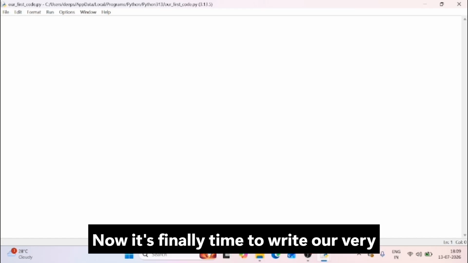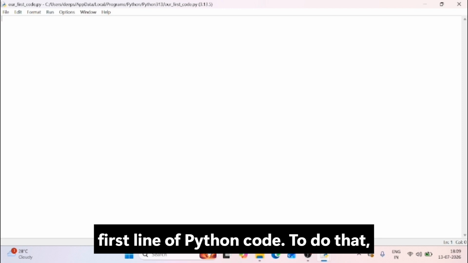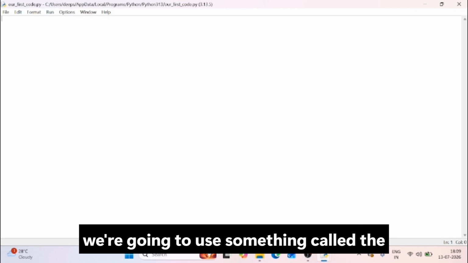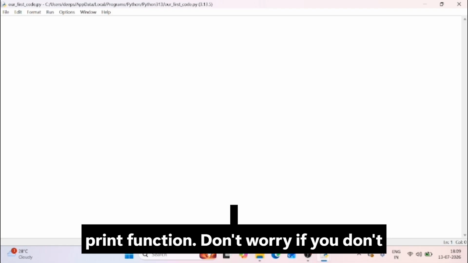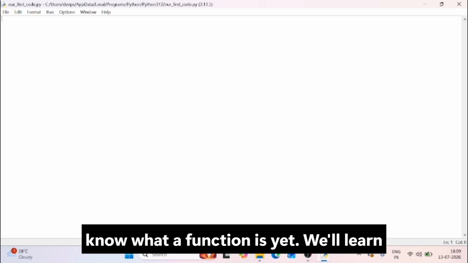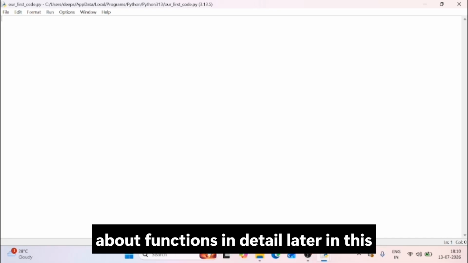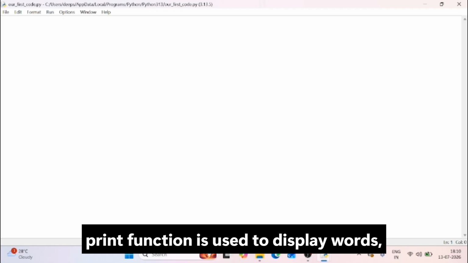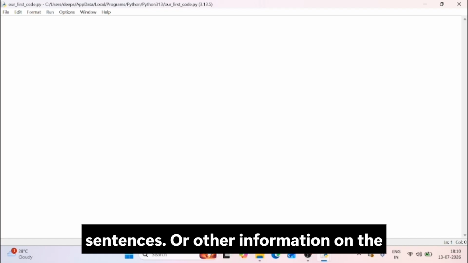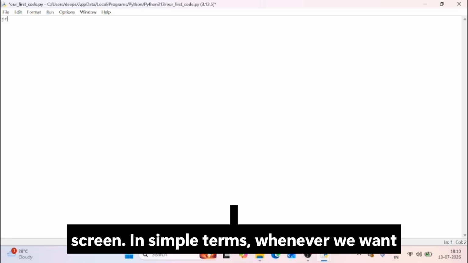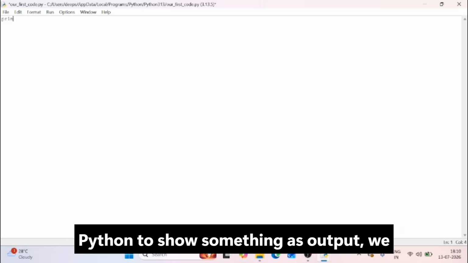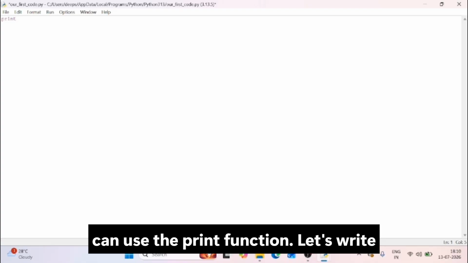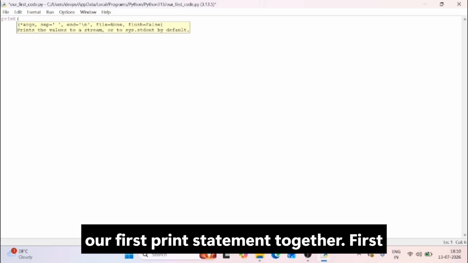Now it's finally time to write our very first line of Python code. To do that, we're going to use something called the print function. Don't worry if you don't know what a function is yet. We'll learn about functions in detail later in this course. For now, just remember that the print function is used to display words, sentences, or other information on the screen. In simple terms, whenever we want Python to show something as output, we can use the print function. Let's write our first print statement together.